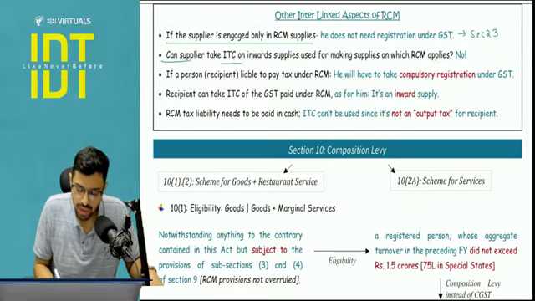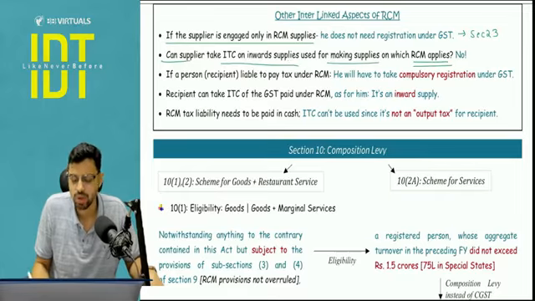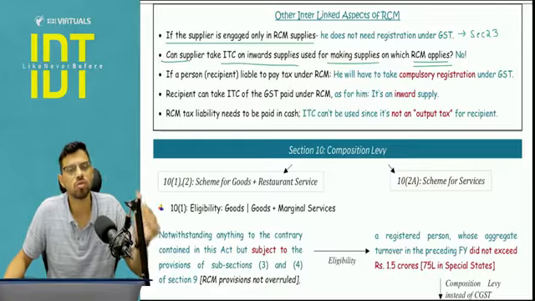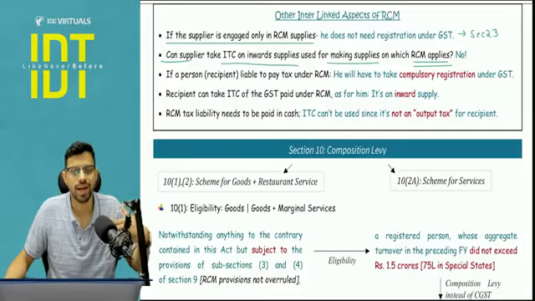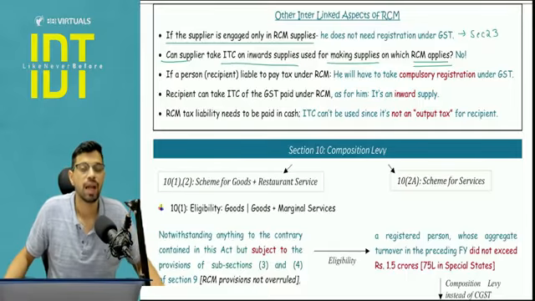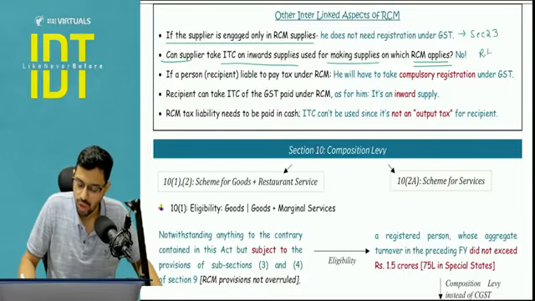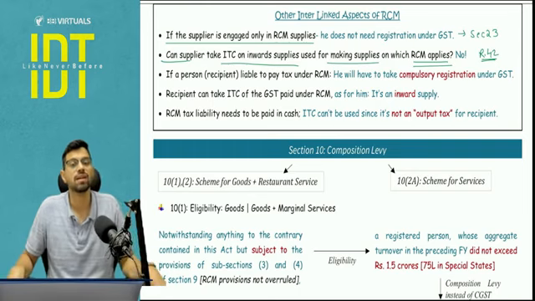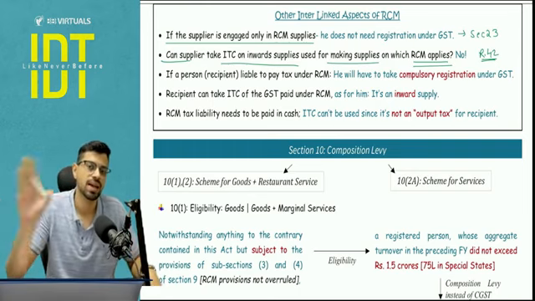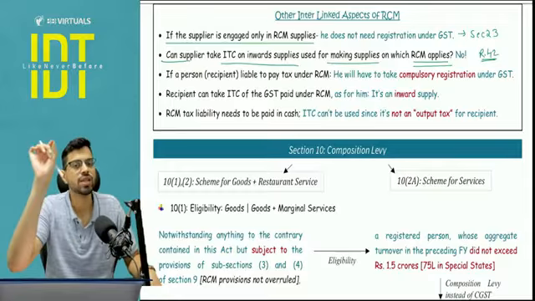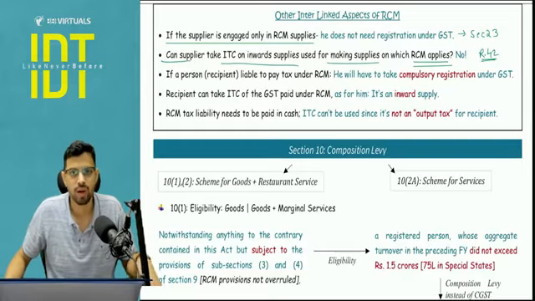Can a supplier take ITC on inward supplies used for making supplies on which RCM applies? No, because what is the use of ITC if I'm not going to pay tax? If I'm supplying to you and the RCM is going to apply, then I don't need to pay tax, right? So what will I do with my input tax credit? Plus you will link this to rule number 42. You remember rule number 42, chapter number 7 ITC. There we have clearly covered that RCM outward supplies are considered as exempt supplies, and if your supply is exempt, you cannot take ITC.